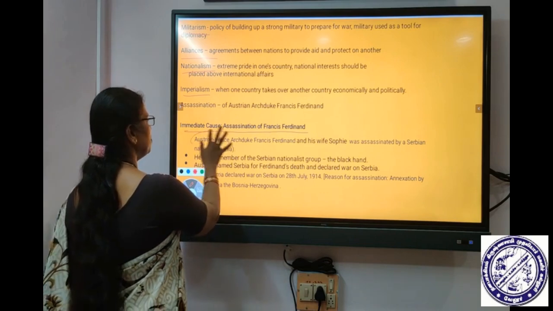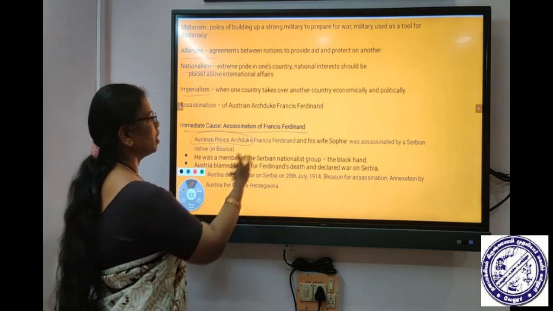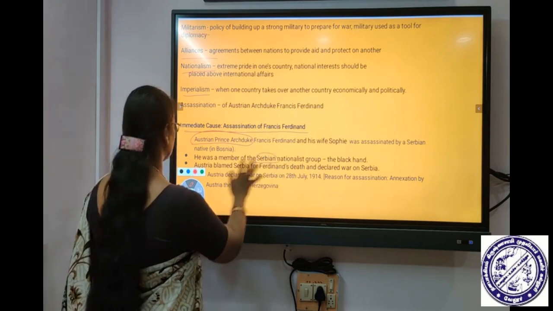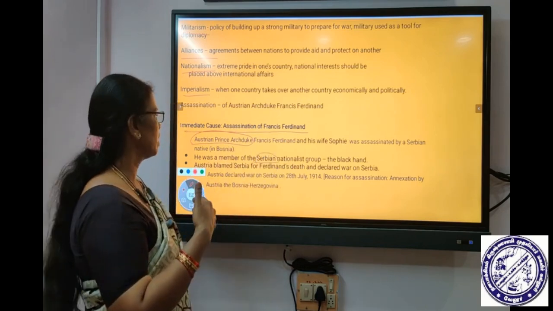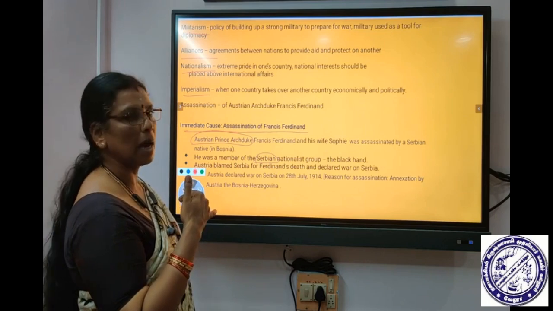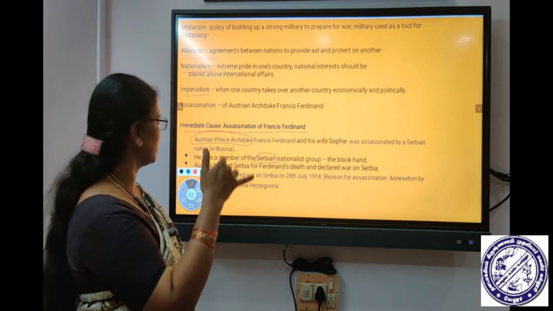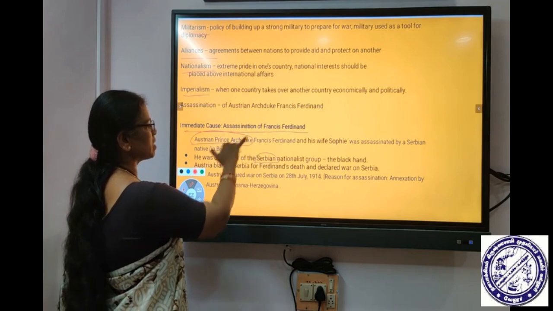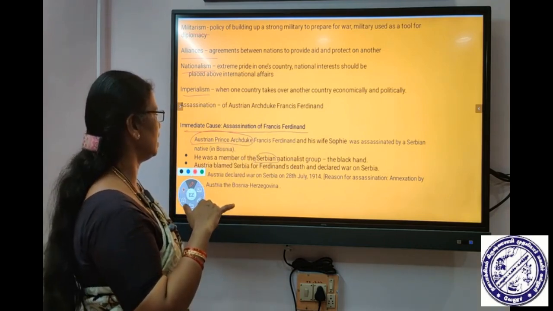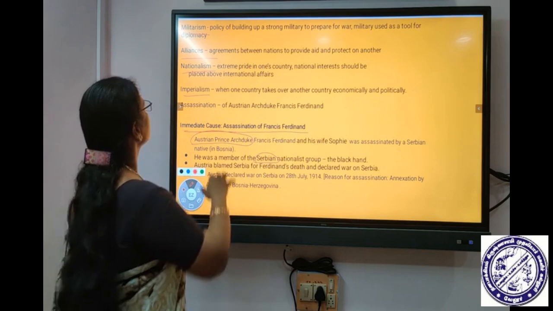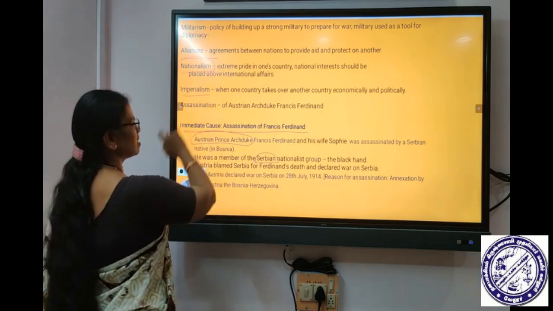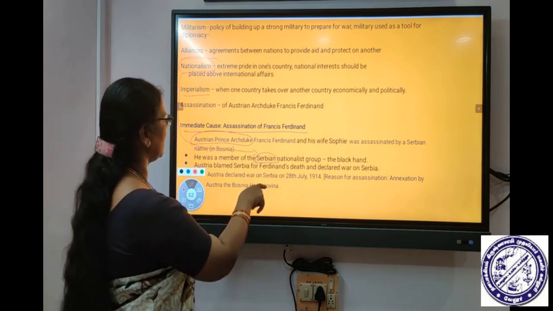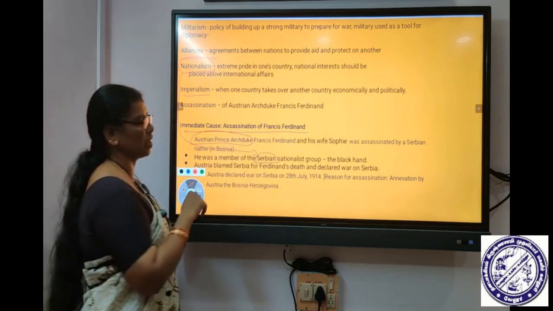The Austrian prince wanted to have a friendly visit to Serbia. Serbia is a neighboring country. In the previous map I showed you where the countries are. Serbia was under the control of Austria and Hungary. So, the feeling of nationalism, I told you. With this nationalist feeling, the Serbians did not like to be ruled by Austria and Hungary.